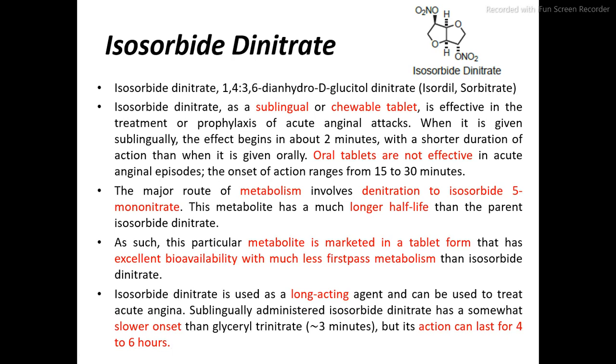This drug is used as a long-acting agent and can be used to treat acute angina. Sublingually administered isosorbide dinitrate has a somewhat slower onset than glyceryl trinitrate, but its action can last for 4 to 6 hours. So its duration of action is quite long, around 4 to 6 hours.